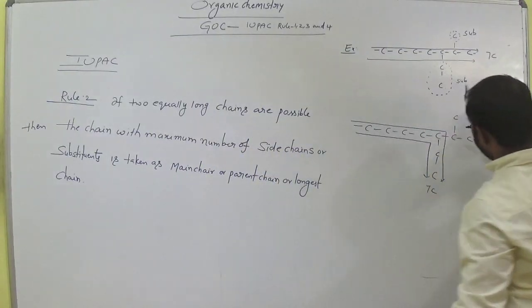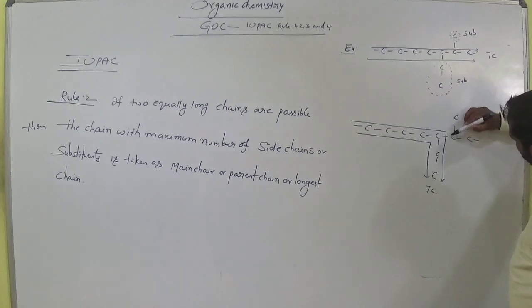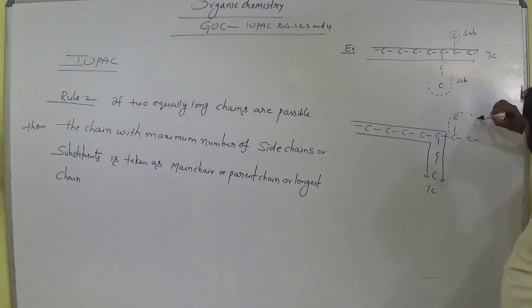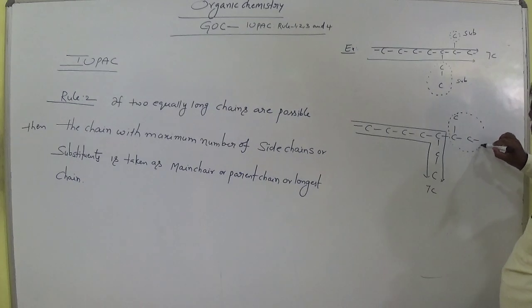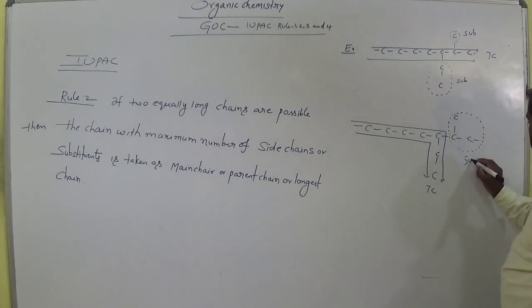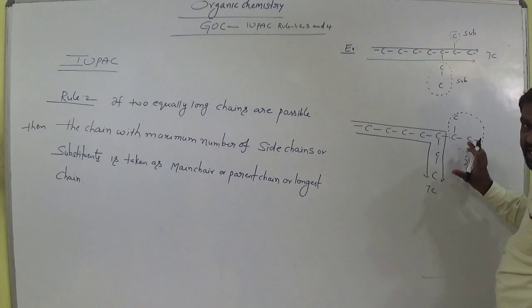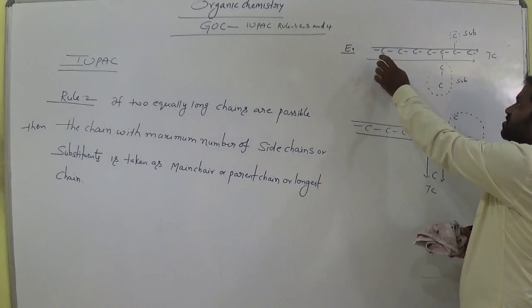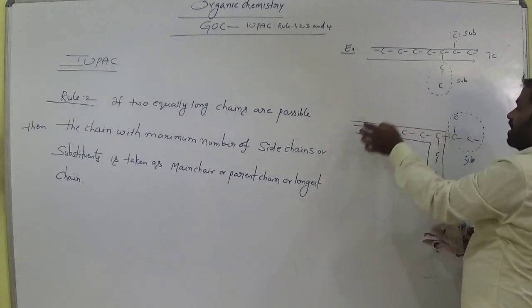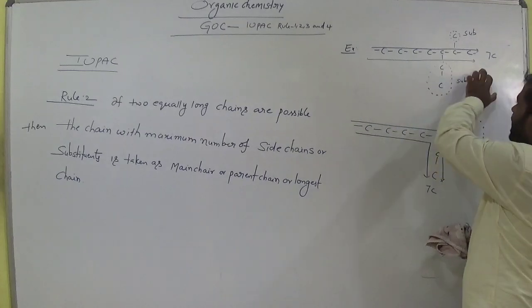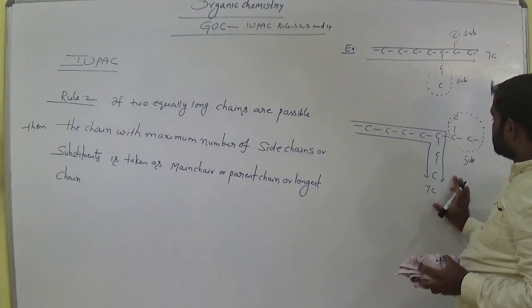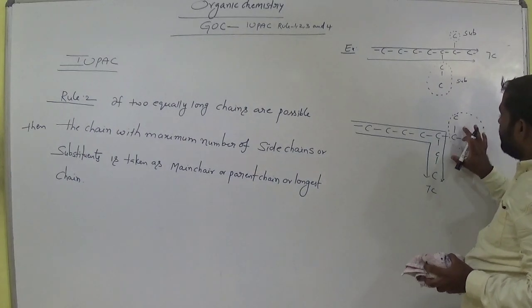Now in this case, which one is the substituent? This is attached to the main chain here, am I right? This entire part is attached here. This is the branch. Now it has only how many substituents? This is entirely one substituent, one side chain. Here it has 2 side chains, am I right? So this compound consists of 2 long chains, one here and another like this. In this case it has 2 substituents, but in the second case it consists of 7 carbons and has only one substituent.